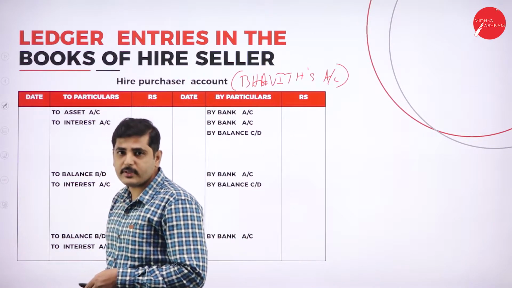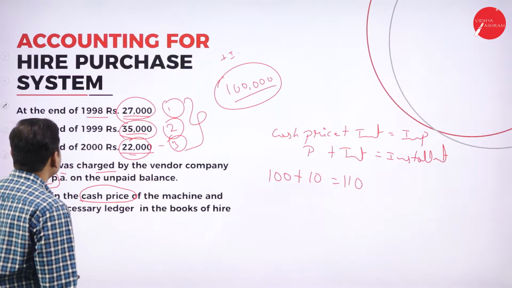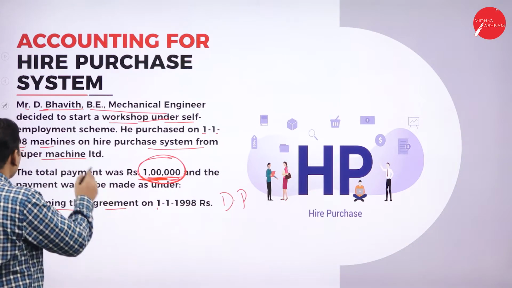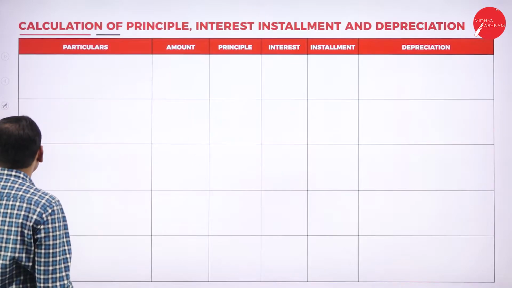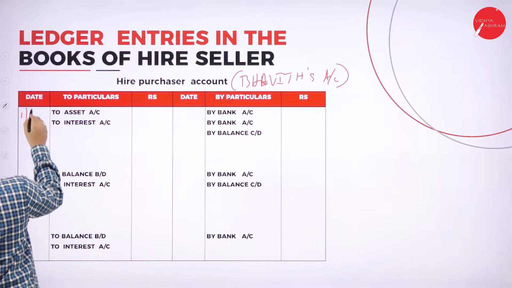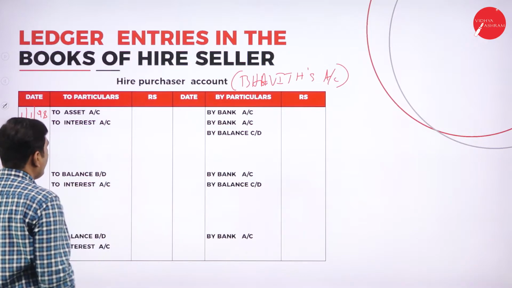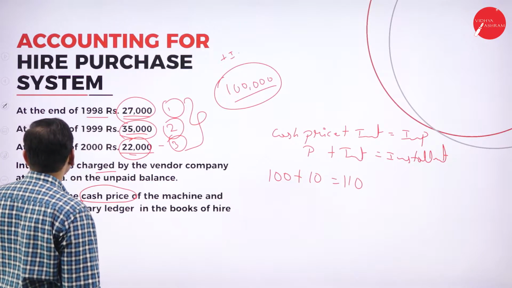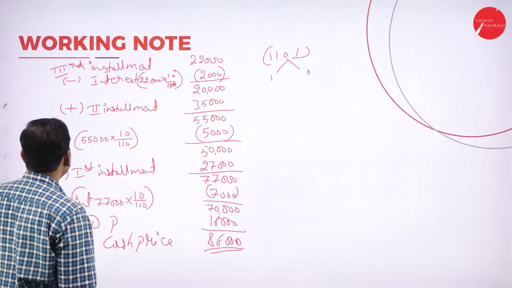What is the cash price of the asset? 86,000 is the cash price. On what day did we purchase the asset? On 1/1/1998 we purchased the asset. So 1/1/1998 to asset account. Which asset have we purchased? We have purchased machinery. So it is the machinery account.